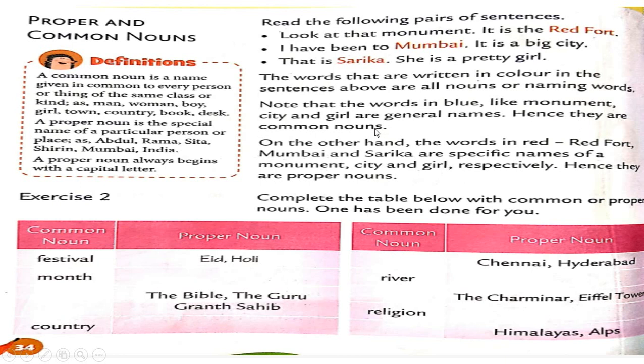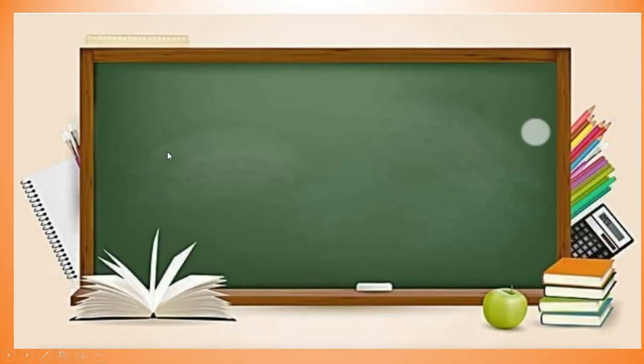Okay. Now what is a proper noun? A proper noun is the special name of a particular person or place. That is Abdul, Rama, Sita, Shirin, Mumbai, India. These are proper nouns.